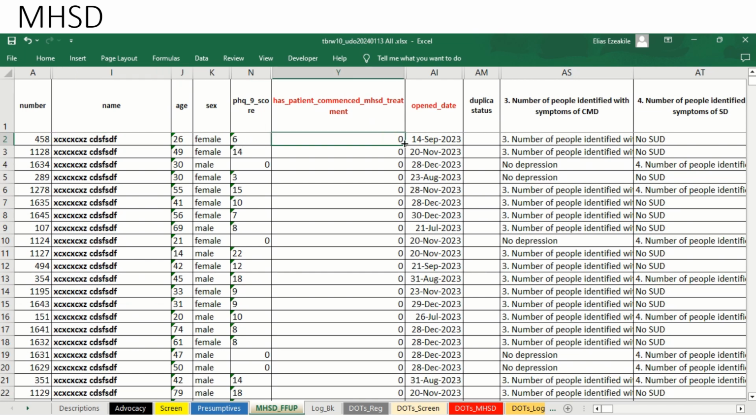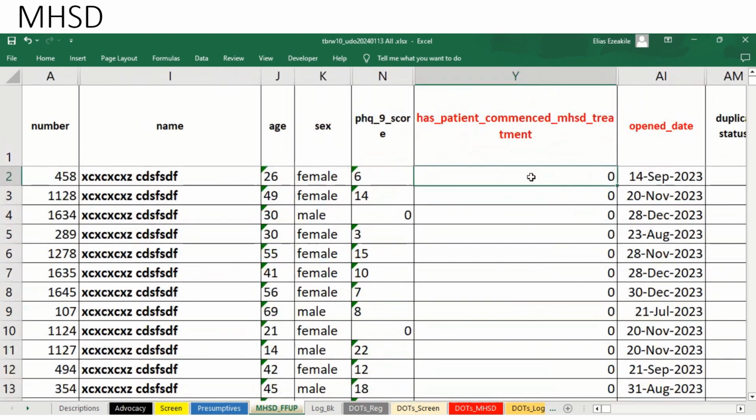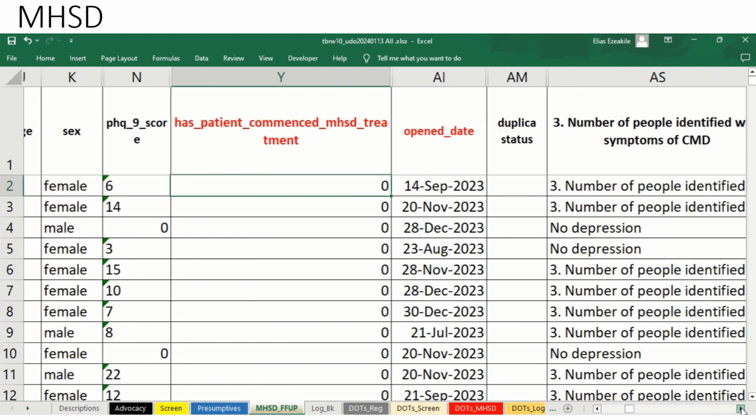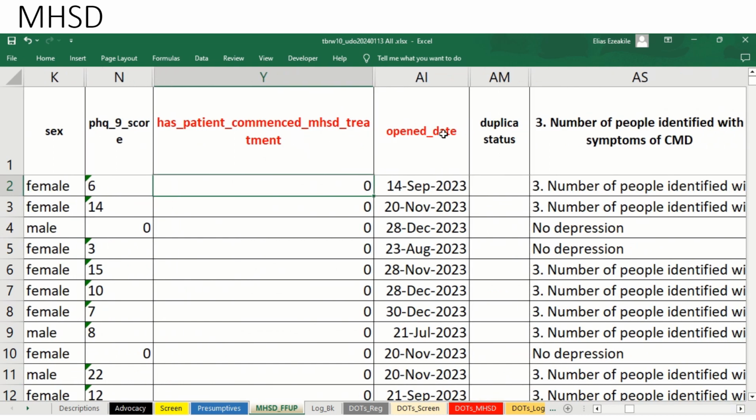So, according to your entry in ComCare, this patient is yet to commence treatment for MHSD, signifying a gap. This open date here is simply indicating the day you made that entry.